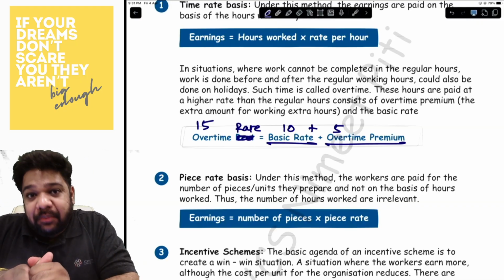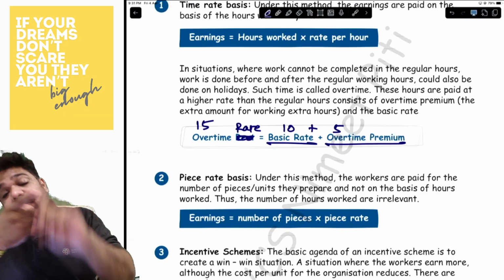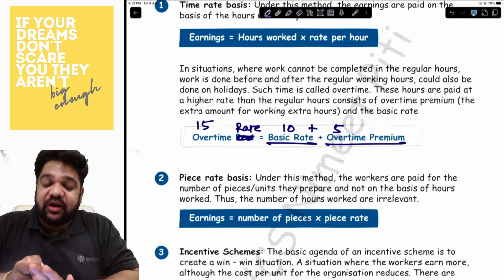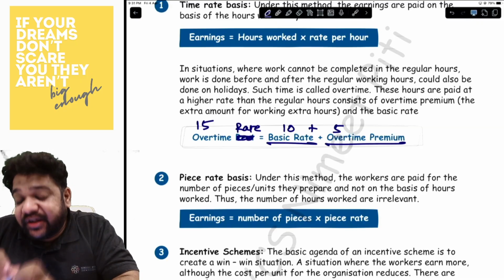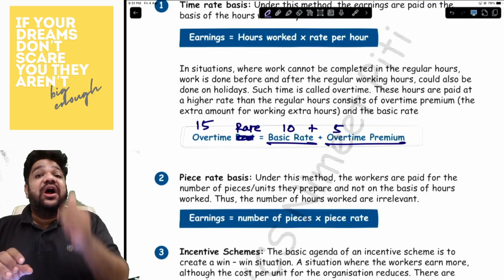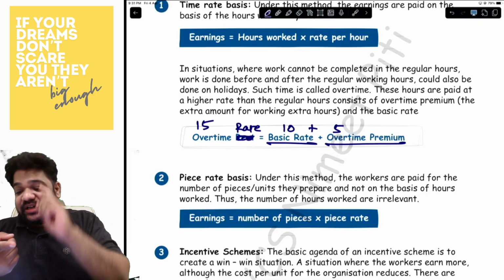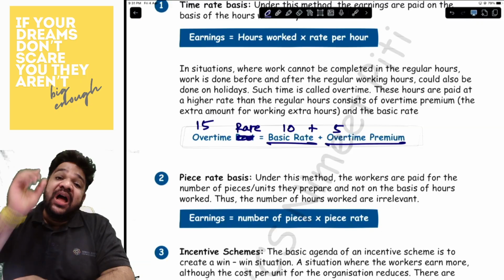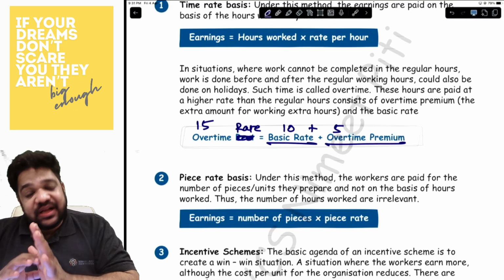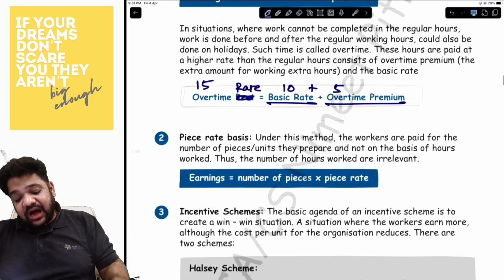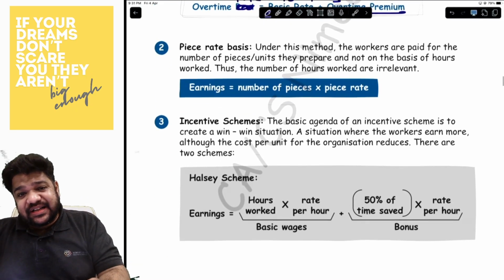Premium is the extra amount; rate is the basic amount plus the premium amount, both together. The institute may give you a question where you may get a little confused, so be a little careful. If they say overtime rate, it is basic rate plus the premium. If they say overtime premium, it is only the additional rate. Is that clear? Now, piece rate we have already discussed.